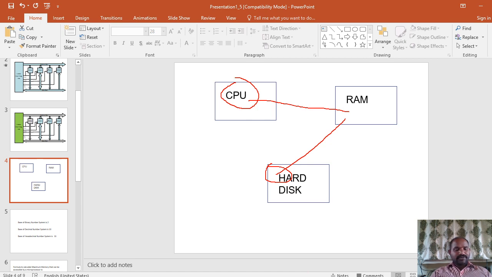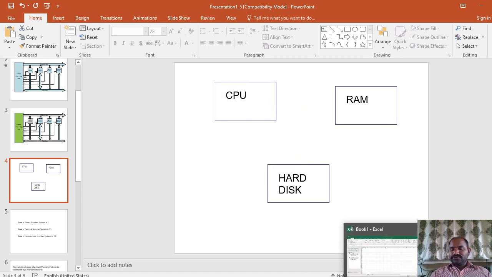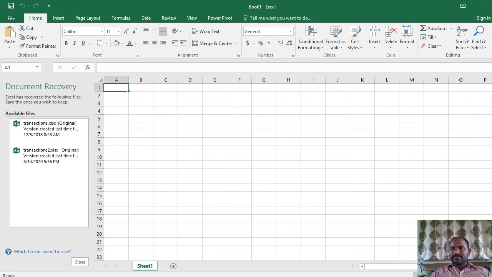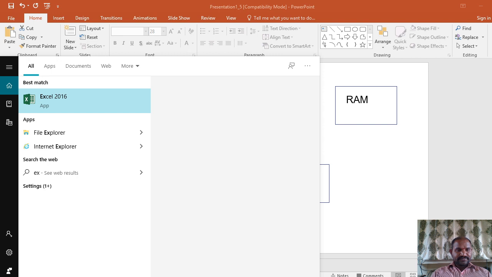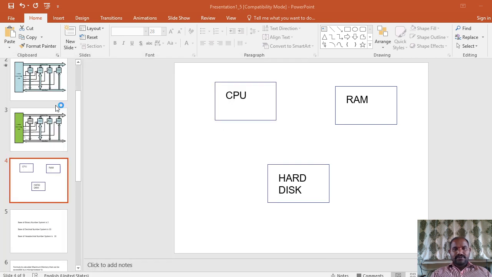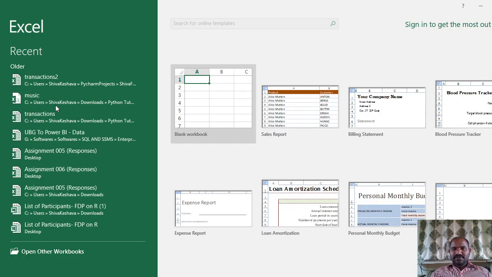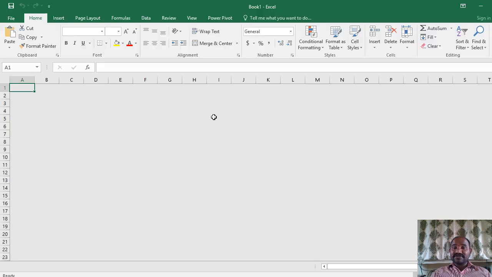In the next step, I'm going to close this particular Excel application, and again I'm going to reopen this Excel. How much time did it take? Very little time compared to the initial case.